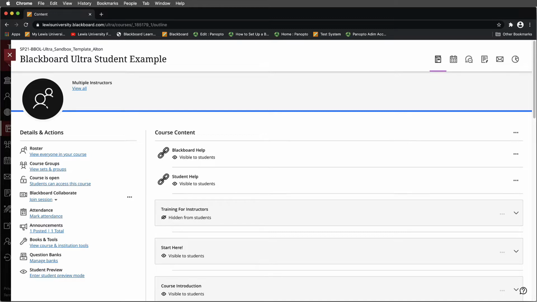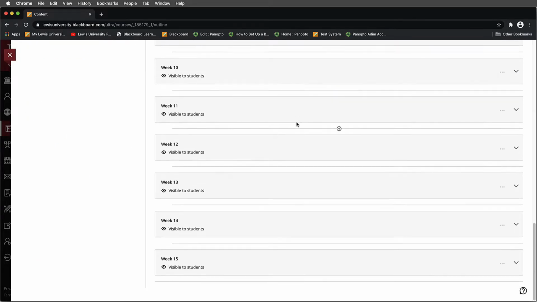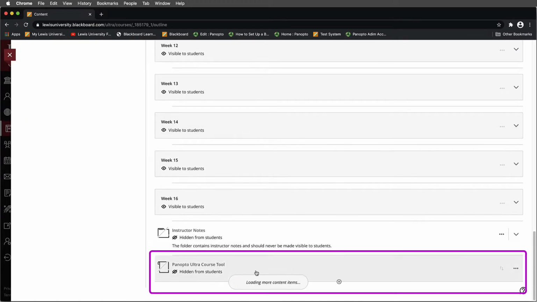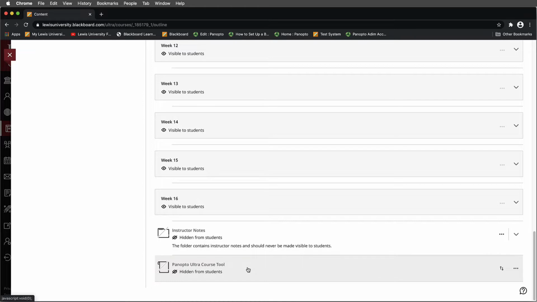We're going to explore how to set up the quiz integration from Panopto that will automatically export to your gradebook. It sets up a little bit differently in this Ultra version, so let me show you how you go about doing this. I'm assuming that you've already created the quiz and that you have the Panopto tool set up at the bottom of your course, as we've done in Ultra courses before. Remember, that's your instructor access point.